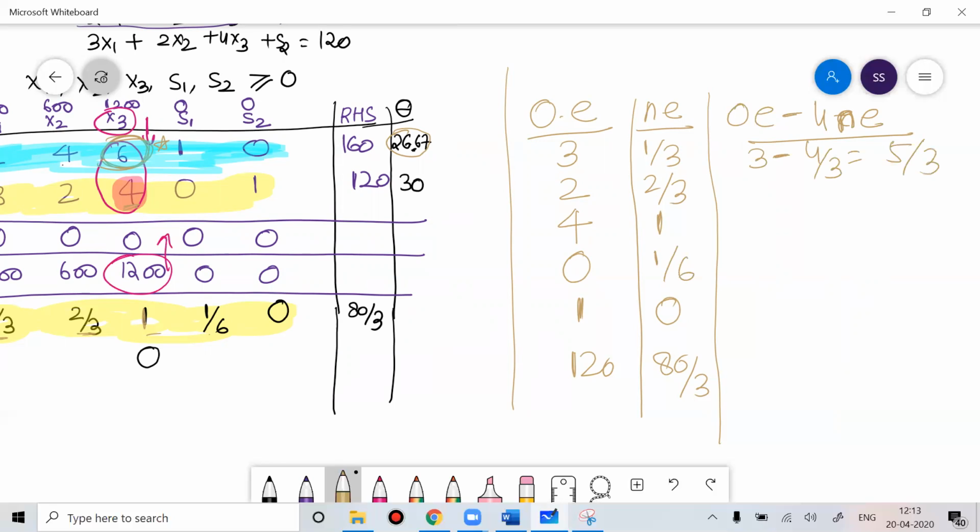Then 2 minus 8 by 3, you'll get minus 2 by 3. Then 4 minus 4, 0. Then 0 minus 4 by 6, minus 2 by 3. Then you get 1. And 120 minus 320 by 3, so you'll get 40 by 3.